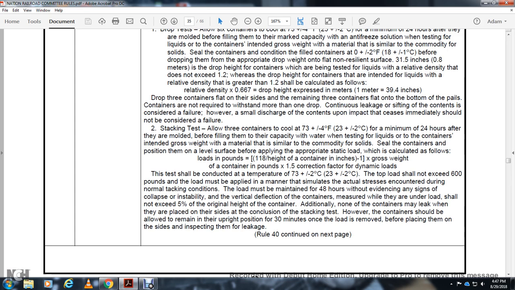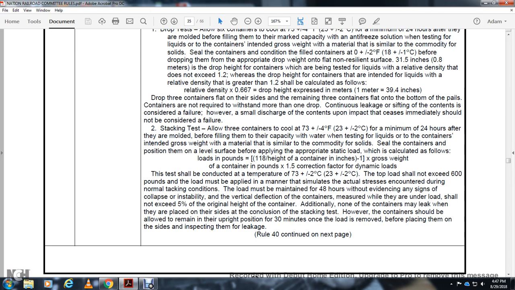The test should be conducted at a temperature of 70 degrees plus or minus 2 degrees Fahrenheit. The top load should not exceed 600 pounds. The load must be applied to simulate the actual stress encountered during normal stacking conditions. The load must be maintained for 48 hours without any sign of collapse, instability, or variable deflection of the container. The inner load shall not exceed 5% of the original height of the container.